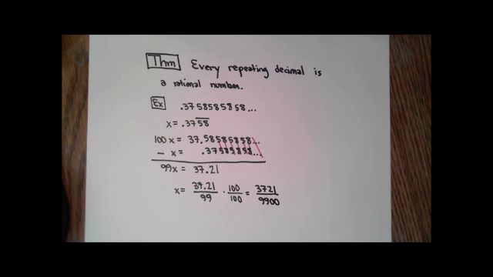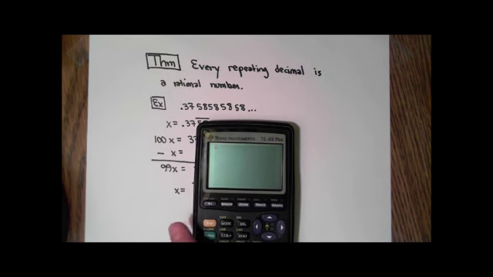And just to show you that this actually works out, let's take a calculator. And we're actually going to do then 3721 divided by 9900, and notice it is 0.37585859. Now the reason it says 59, it was a 58, but the digit to the right of that 8 is a 5, and so it rounds up to a 9. So as you can see, we were able to write a repeating decimal as a rational number, and it should be reasonably obvious that this is possible in every case where this happens using this method.